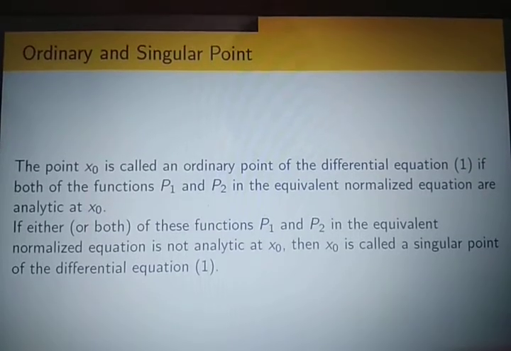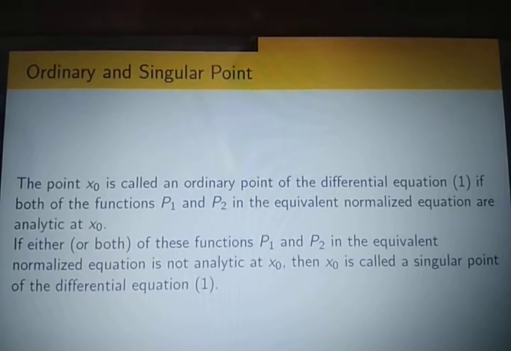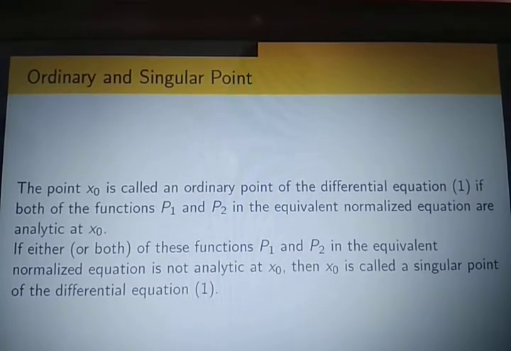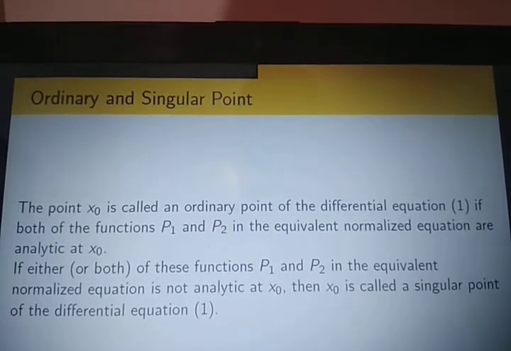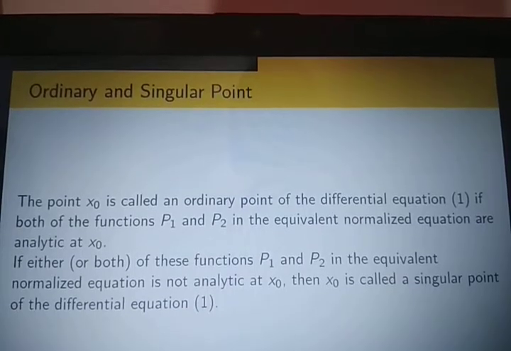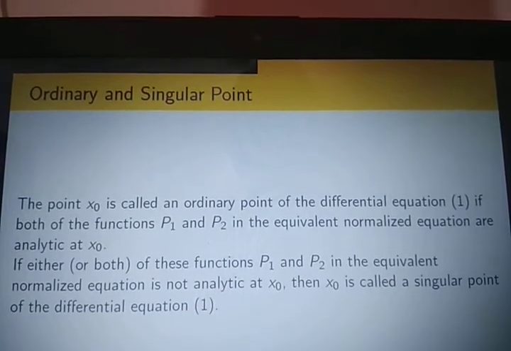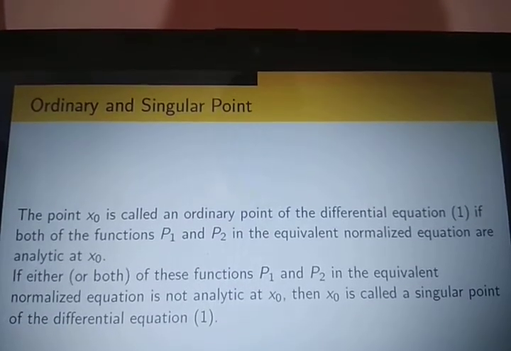If p1 and p2 are analytic at the point x0 in the equivalent normalized equation, then x0 is called an ordinary point. But if either of these functions p1 or p2 in the equivalent normalized form is not analytic at x0, then x0 is called a singular point of the differential equation.